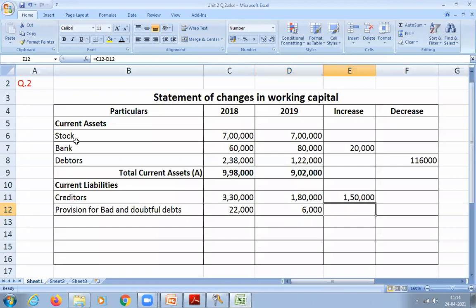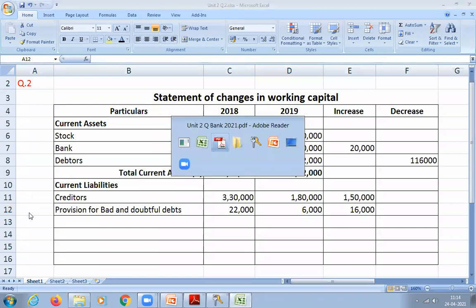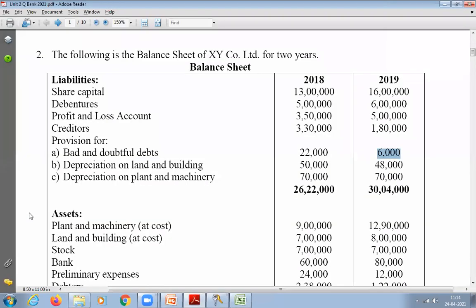Increase column. 16,000 in the increase column. Any other liabilities you have to write? You should not write those because these provisions are for fixed assets. We will consider this when we are preparing the fixed assets.